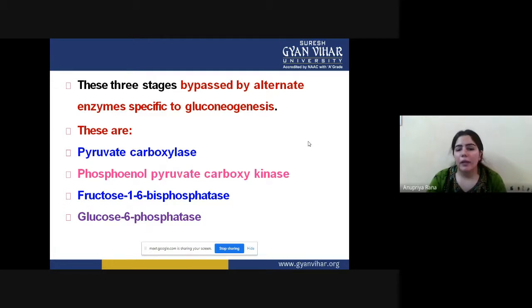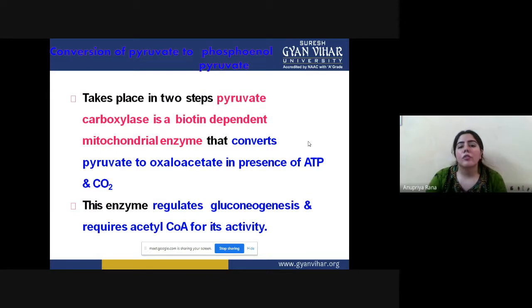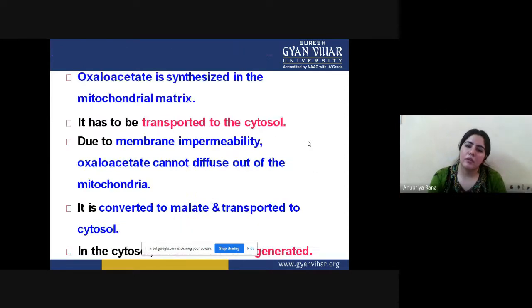First, pyruvate carboxylase, phosphoenolpyruvate carboxykinase, fructose 1,6-bisphosphatase, and glucose 6-phosphatase. Basically, we have to go through these three intermediates and four stages for the gluconeogenesis process. Now, the conversion of pyruvate to phosphoenolpyruvate. If you remember the whole glycolysis pathway, pyruvate was the product of the glycolysis pathway. You can see it in the diagram here.